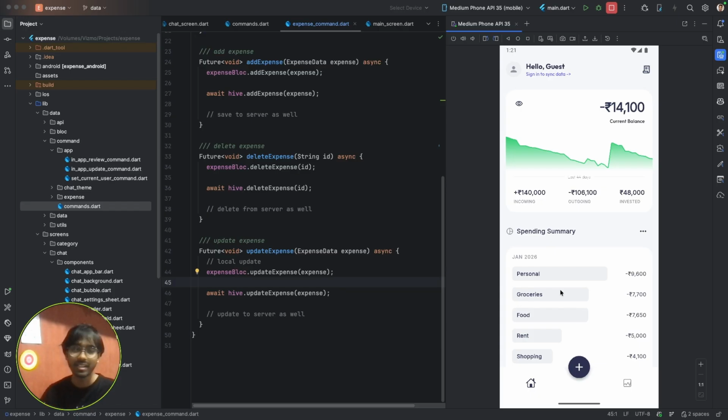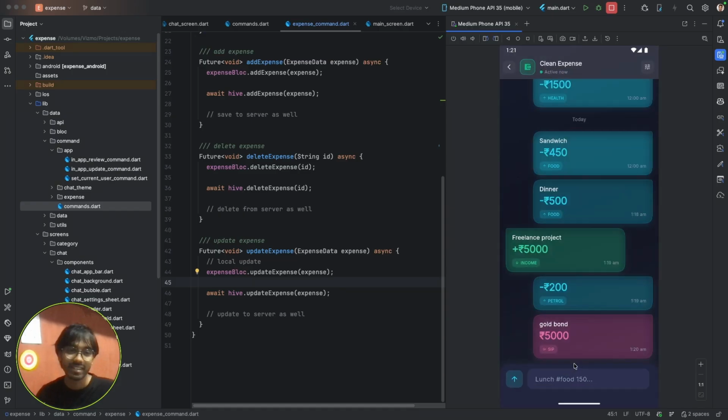Slowly, what I'm planning is I'll add a real AI agent here, a chat-based AI agent. So I could type in multiple entries, like let's say, dinner outside 500, petrol 200. Like I can type how I chat to ChatGPT or any normal AI.